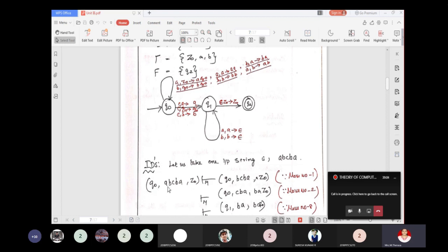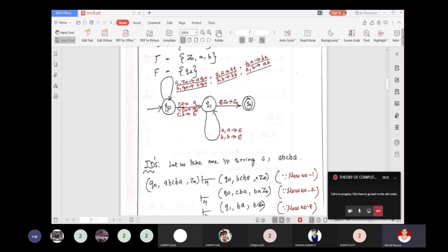So Q0, ABCBA, comma Z0. Q0 is the initial state, A is the first symbol read by the tape head, and Z0 is the top of the stack.